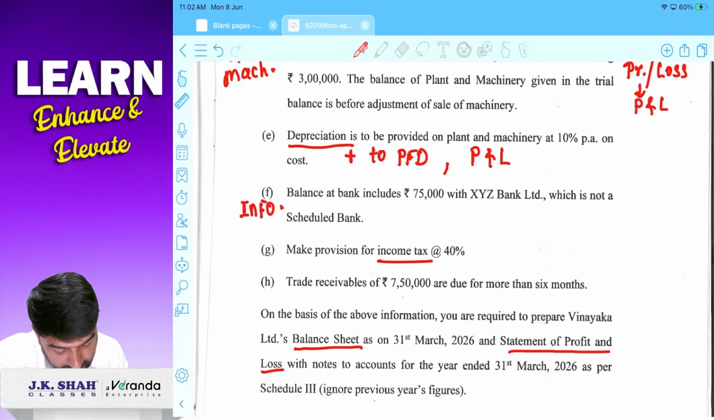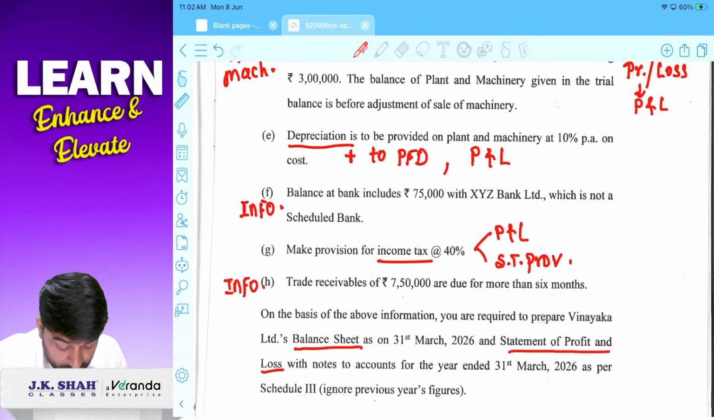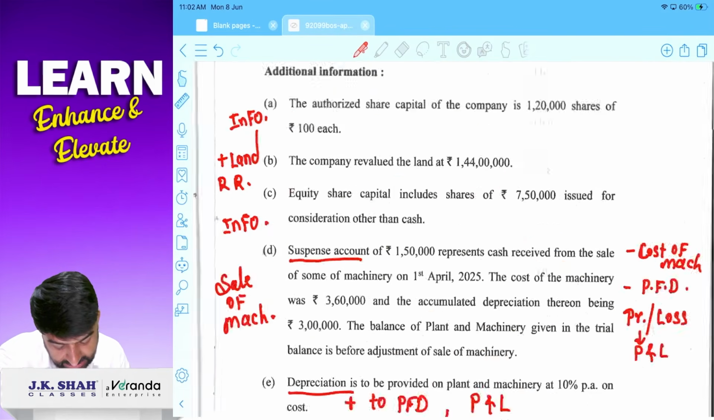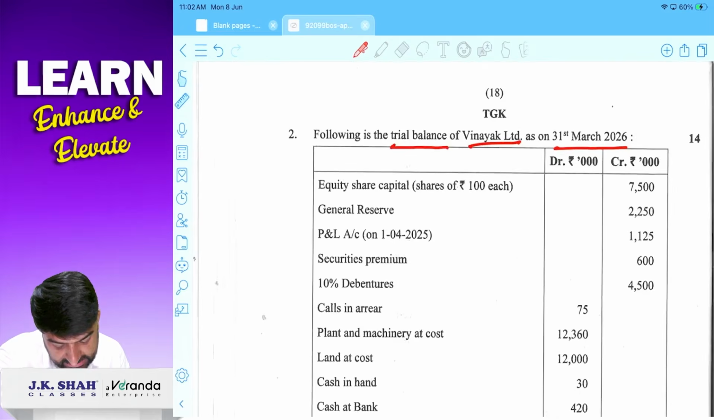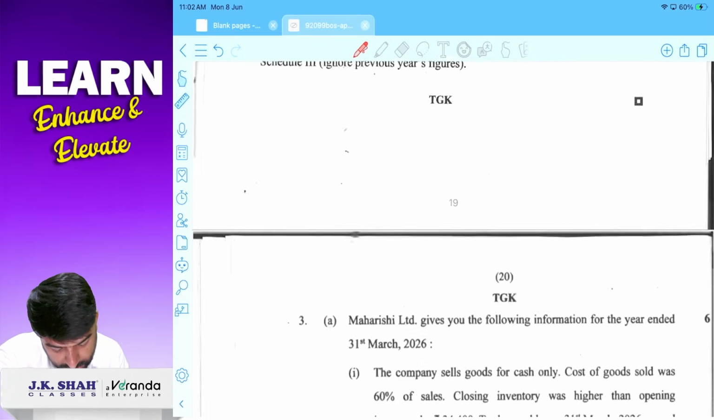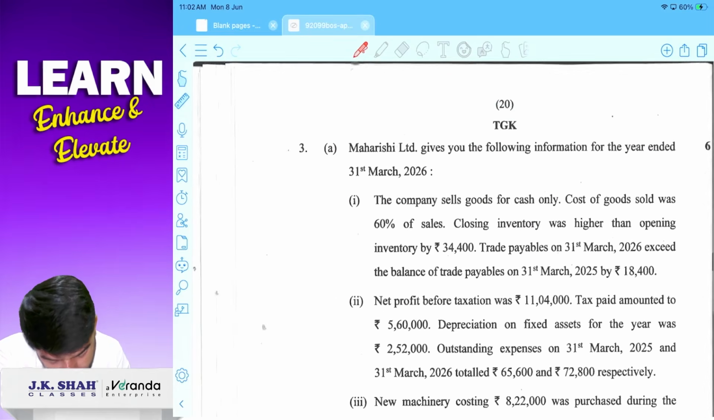Provision for tax, two effects. One is P&L, short term provision. Trade receivable includes 7,50,000 are due for more than 6 months. It is just an information. Have you understood this? ठीक है. This is our question number 2. Question 3.